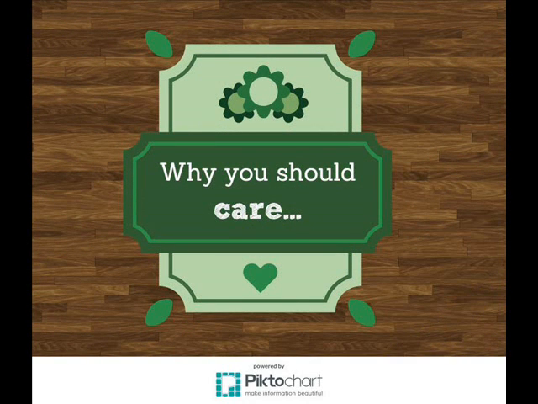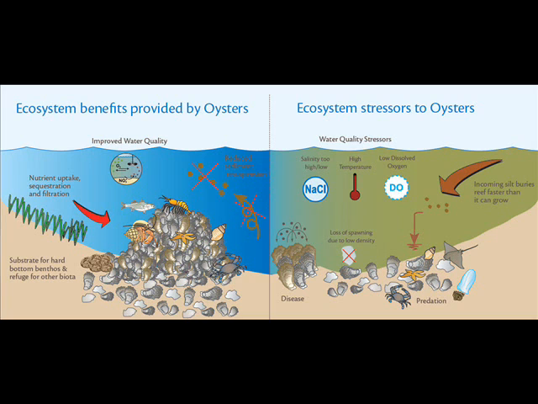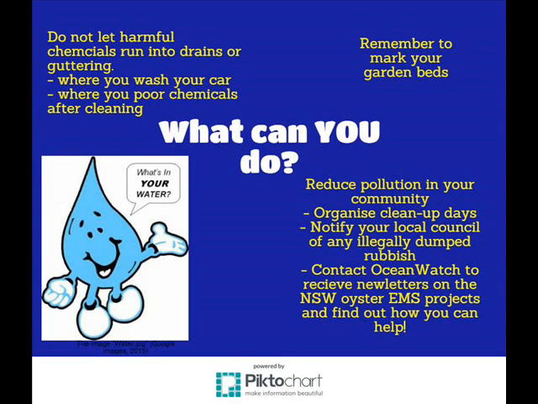Oysters are a crucial component in creating a clean and biologically safe ecosystem in rivers. The effects of salinity levels and E. coli levels are detrimental to the oyster, which not only affects the river's ecosystem, but the production of these oysters for the farmers. This topic could be brought to light more through the community by providing residents with more information on the effects of pollution, including where they wash their cars, pour detergents and chemicals into drains, and mark their garden beds, according to Rex Marks, Vice President of the Hastings Fishery Council.